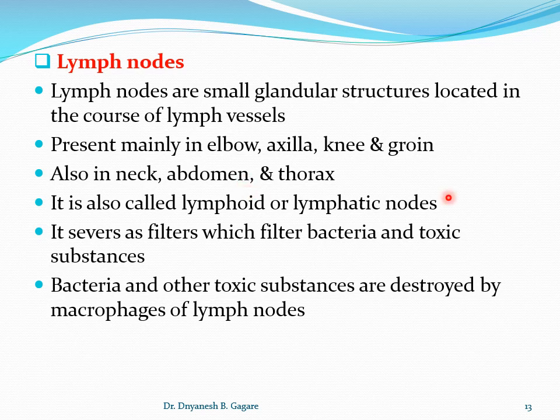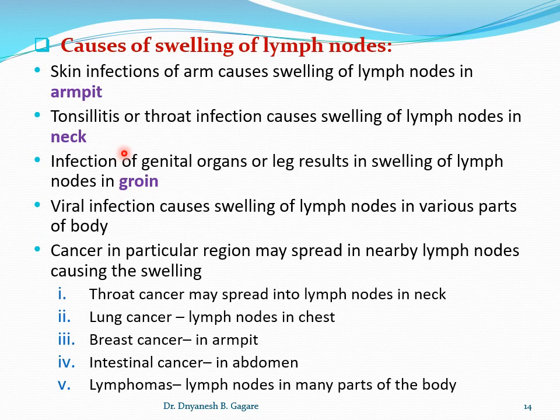Okay, now see in the next slide, when the lymph nodes get swelling, you must have seen that whenever there is some injury or infection, swelling of lymph nodes occurs depending on the location of the infection or injury. In the armpit we always see that swelling comes. So see when this swelling occurs. For example, skin infection of the arm causes the swelling of lymph nodes in the armpit.